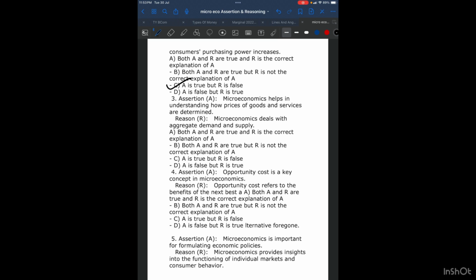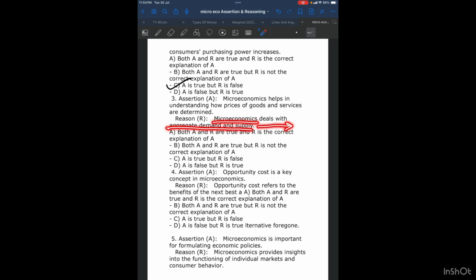We go with the third question now. The assertion part says microeconomics helps in understanding how prices of goods and services are determined. 100% true. The reason: microeconomics deals with aggregate demand and supply. Now, again, the most important point is microeconomics and aggregate demand and supply.